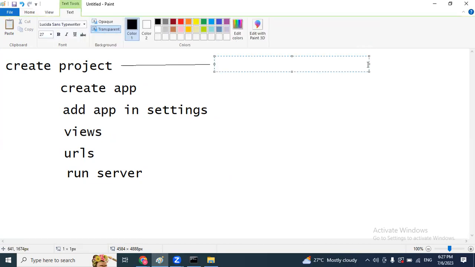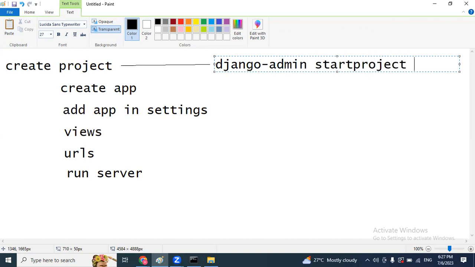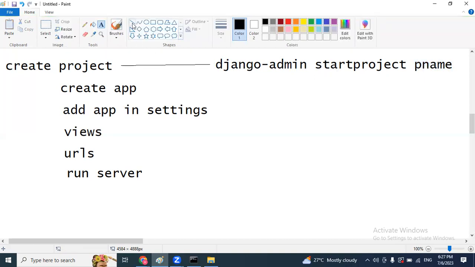To create a project, we have to follow this command. So after installation of Django in your virtual environment, enter this command, django-admin space startproject space project name. So this is the simple command to create a project. So instead of P name, you can mention your project name. They will create automatically. In case if already project name exists, they will display already exist error. So once the project's done, enter into inside of the project and create application.